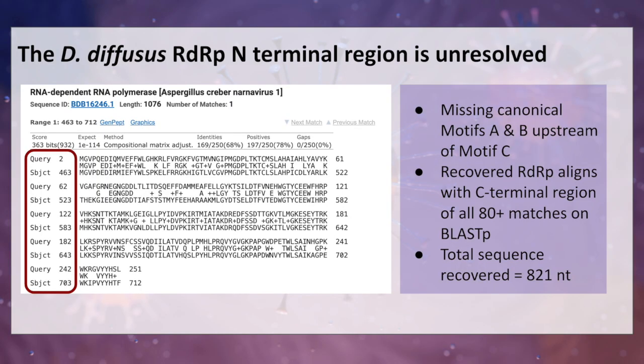So, upon blasting its recovered protein sequence, we found that all 83 alignments with other viruses happened at their C-terminal ends. This was pretty consistent with how we didn't see motifs A or B upstream, and how the RDRP was half the length of a typical narnavirus RDRP. While divergence could be an explanation, the low coverage makes us believe it's a detection issue. And because of this, we couldn't interpret our phylogenetic tree with high confidence.